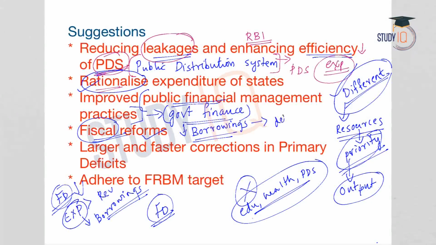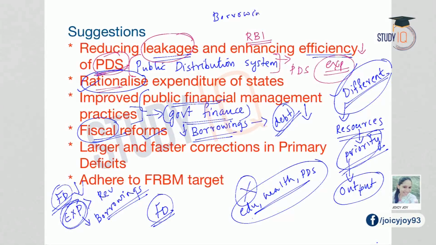So, one major expenditure is interest expenditure, or the repayment of debt and also the interest payment on this debt. So, if the debt itself comes down, this will reduce the expenditure of the government. So, fiscal reforms are very important. Fiscal reforms means borrowings should come down. So, when borrowings come down, there are two advantages. One is that the fiscal deficit directly comes down because the excess of expenditure is met by borrowings. So, if borrowings are less, there is a direct impact on the fiscal deficit.